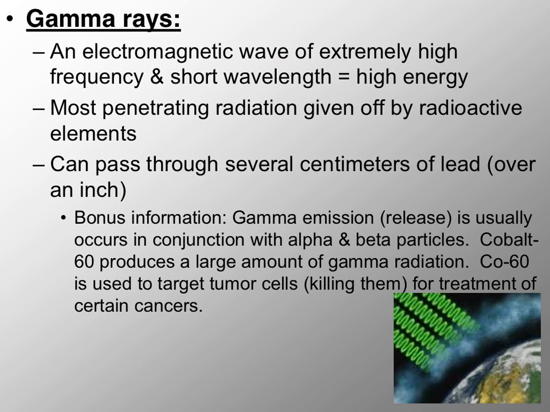And lead is very dense, and that's why when you go to the dentist and they put a big heavy apron on you, there's lead in it to help protect your body parts. When you take the year-long chemistry class, you'll talk about alpha and beta particles along with gamma rays. But we use cobalt-60, which produces gamma rays, and we use this to target tumors very specifically to treat cancer.